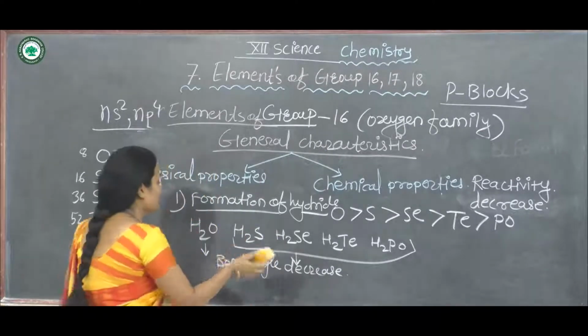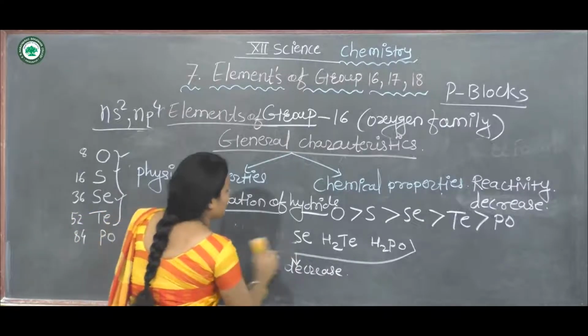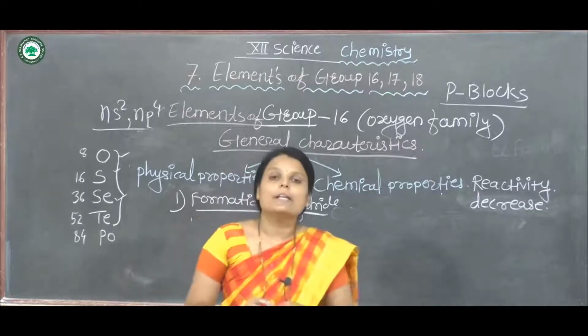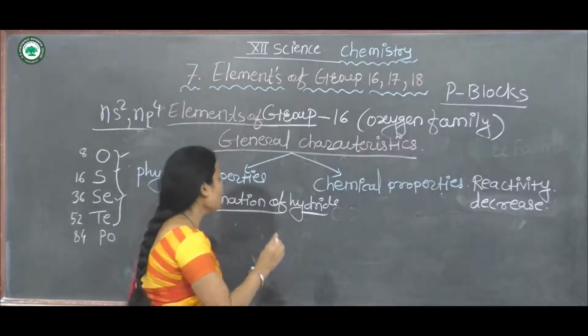Now the next chemical property is formation of oxides.